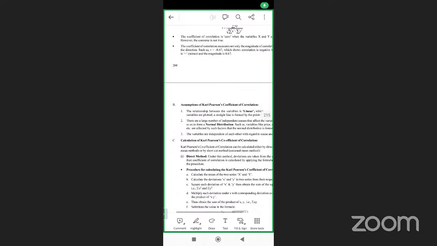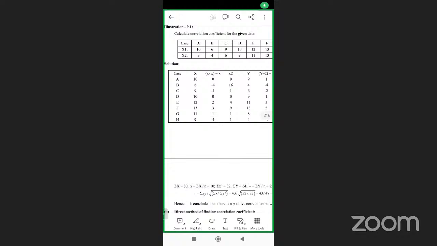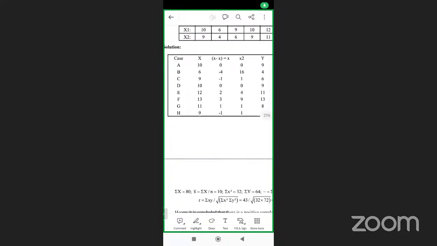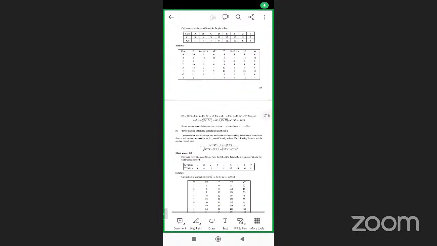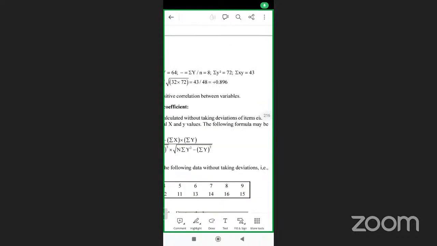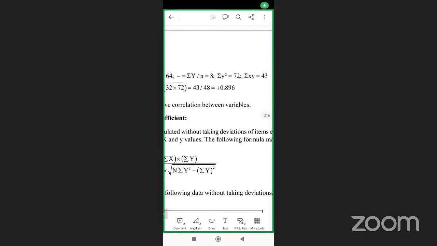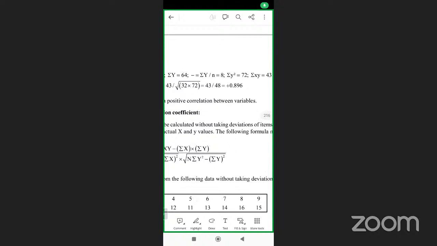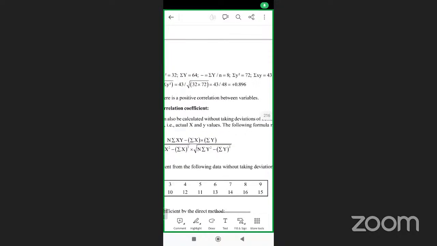Now you can see that there are some assumptions. See, x values and y values are there. You calculate x minus x-bar and x square, y minus y-bar and y square, get the values, and put them in the formula. Now see this answer, plus 0.896. Now interpret this value. Is it positive correlation or negative correlation? Positive correlation, right? The plus one side is positive correlation, the minus one side is negative correlation.